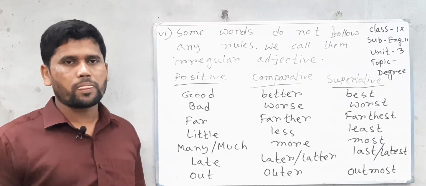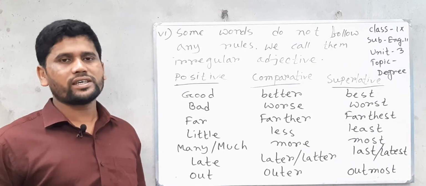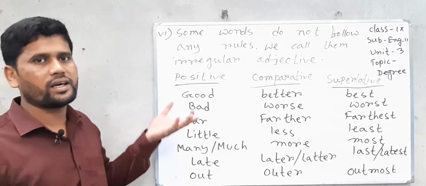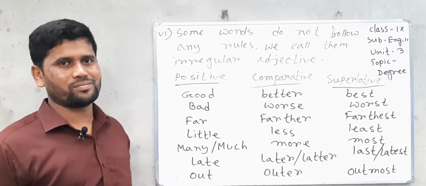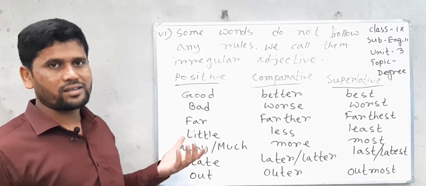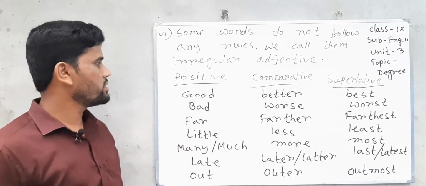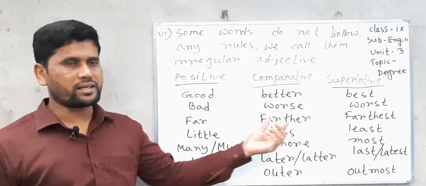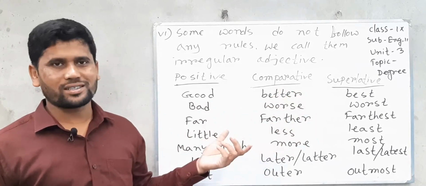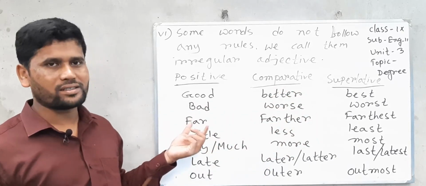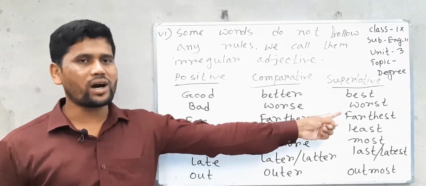Some words do not follow any rules. We call them irregular adjectives. Here I mentioned we should memorize them. Positive: good, comparative: better, not gooder, and superlative: best, not goodest. Bad: not badder, but worse and worst.